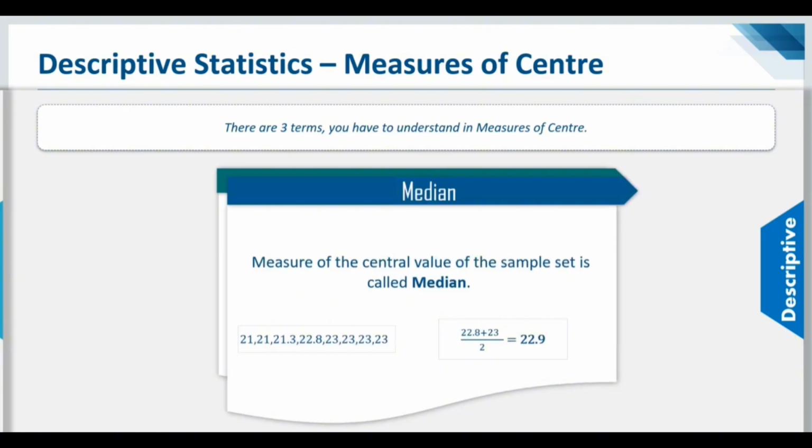Alright, moving on to the next term, that is the median. Median is basically the measure of the central value of the sample set. If you consider the example on the screen, you can see that there are 8 values, right? To calculate the median, you have to consider the fourth value and the fifth value and then divide their sum by 2. Since our fourth value is 22.8 and the fifth value is 23, I'm just going to add both these values and divide by 2. The value that you get, 22.9, is the median of the sample, right?